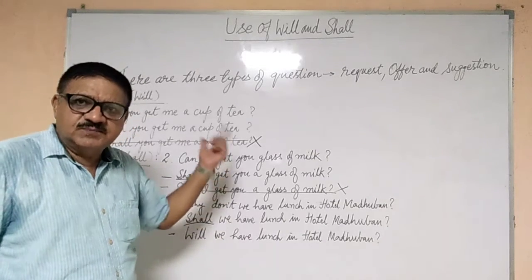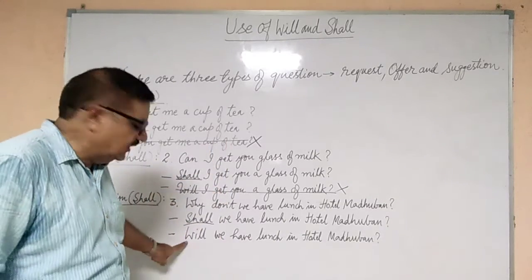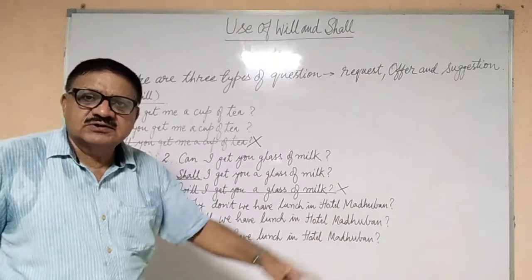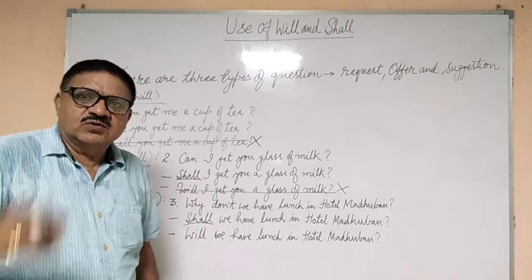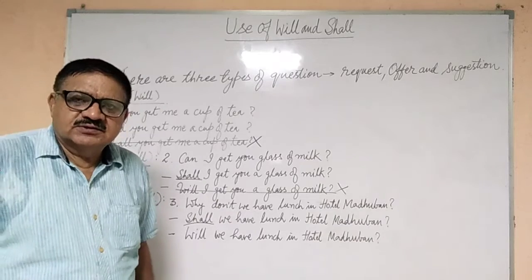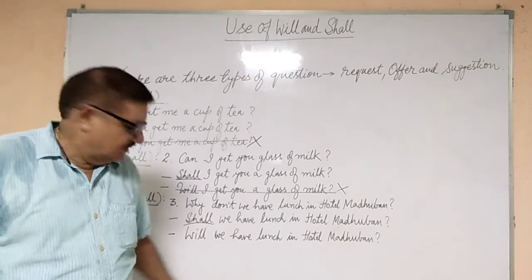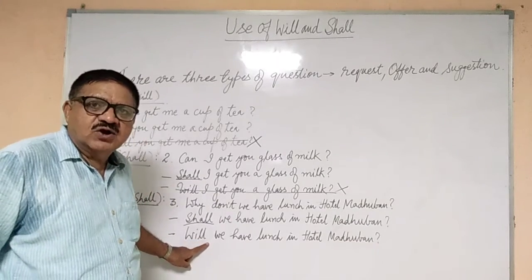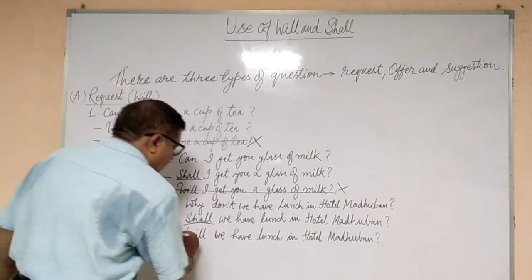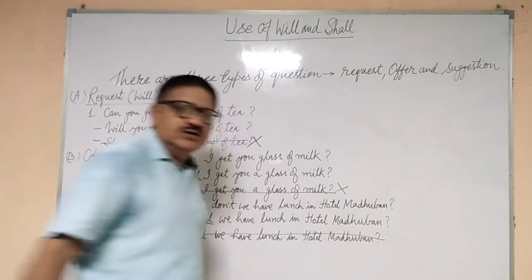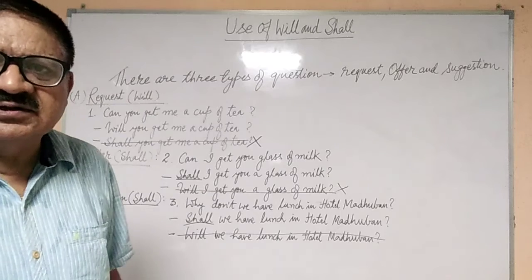But if in place of shall you write will, Will we have lunch? You are doubting their integrity, as if asking whether they are going to give you lunch or not. So this will be a wrong sentence. So never use will when it is a suggestion.